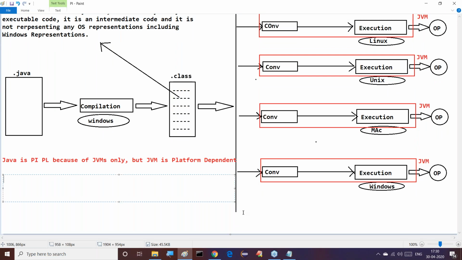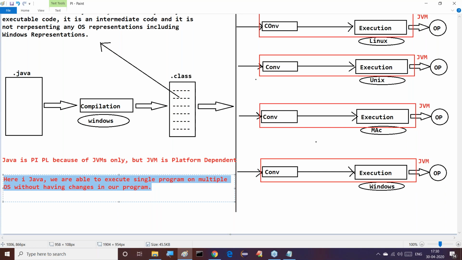What I identified in Java is that we are able to execute a single program on multiple operating systems without any change in our program. So here we are executing our program without any changes in our program.